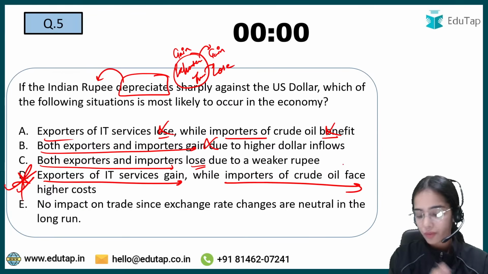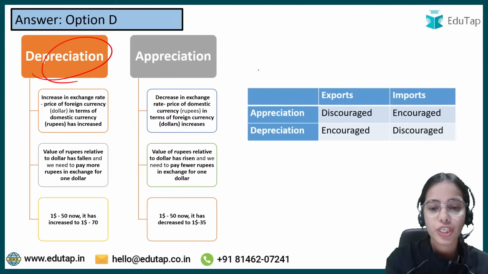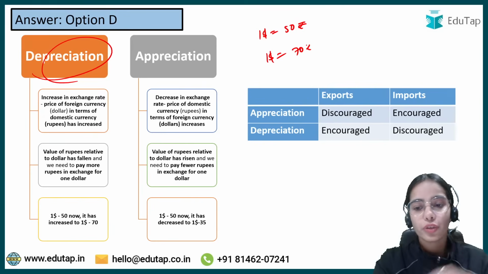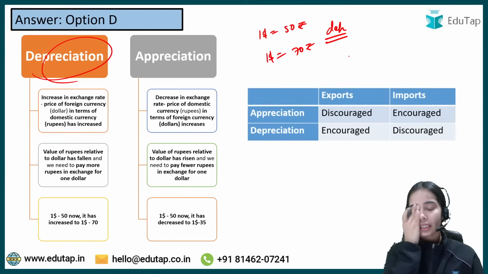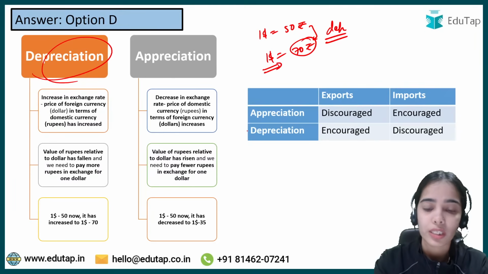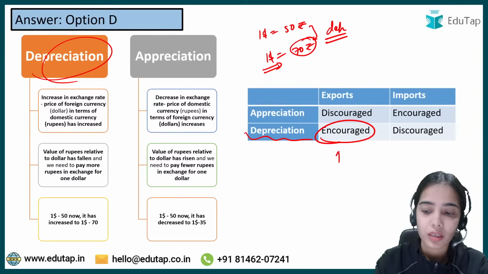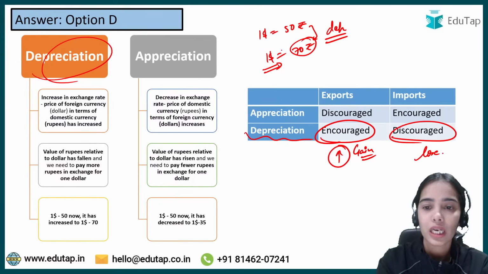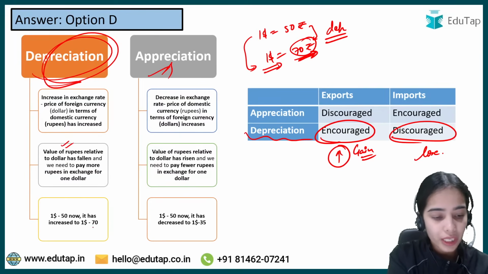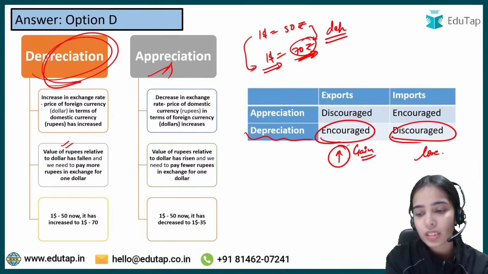Okay, so this is what I wanted to show you here. Basically, in the case of depreciation, before $1 was equal to 50 rupees, now $1 is equal to 70 rupees. So this is the case of depreciation. In the case of depreciation, we have to give more rupees to get $1. In this case, the exporters gain, and importers lose. When the depreciation is happening, the exchange rate has increased. We have to give more rupees to get $1. Value of rupee depreciates, and the exporters gain, importers lose.